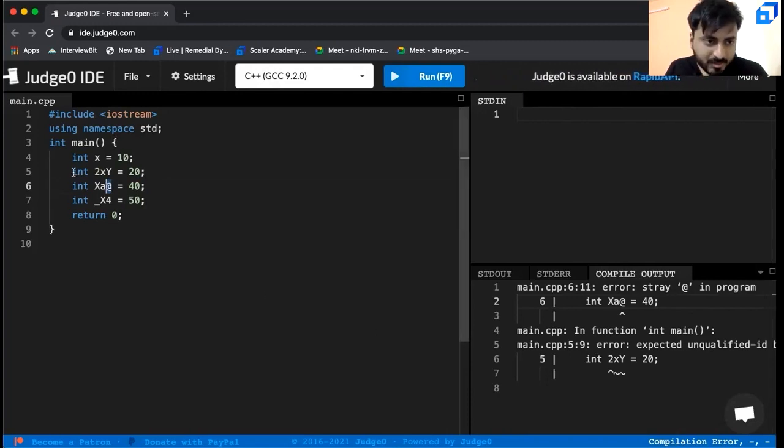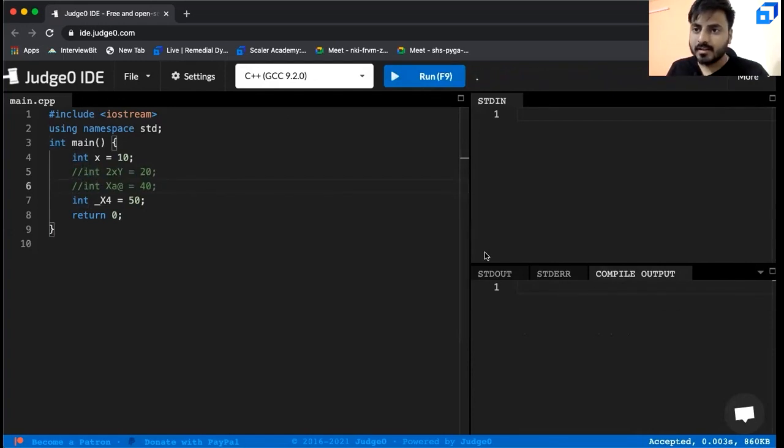Second, line number 5 is also giving you an error. Why? Here you are starting your variable name with a number. That you cannot do. You can only start with a capital letter, small letter, or underscore. So let us remove these two improper variable names and run the code. You're not getting any error. That means this particular code is correct.